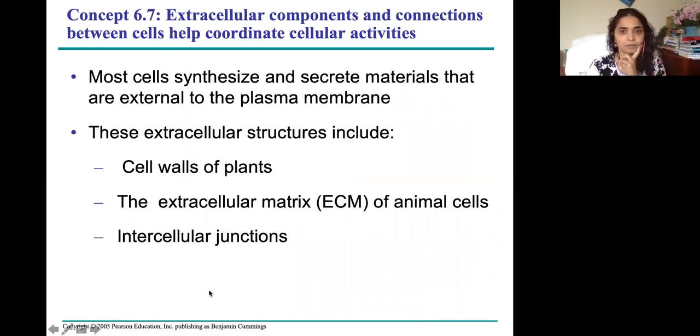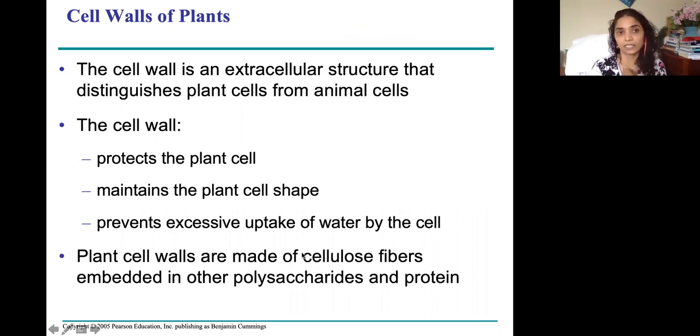What else? The structures between the cells. Between animal cells, the protein fibers which connect them are called extracellular matrix, which stands for ECM. Whereas between plant cells, there is no ECM. Between plant cells, there are structures which keep them joined. The cell walls are joined by the structures called plasmodesmata. Make sure you know the difference, guys. Plasmodesmata are between the plant cells. These are extracellular structures. These are not intracellular. Extracellular structures. I did not say organelles, structures, right?